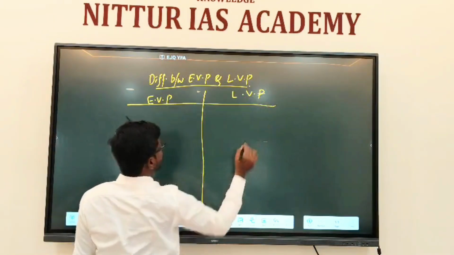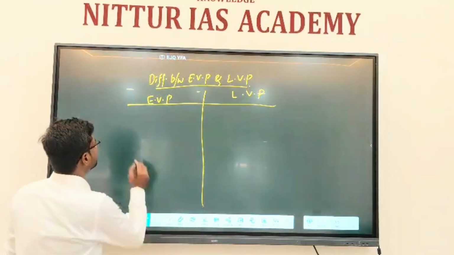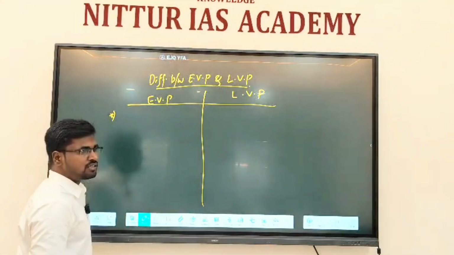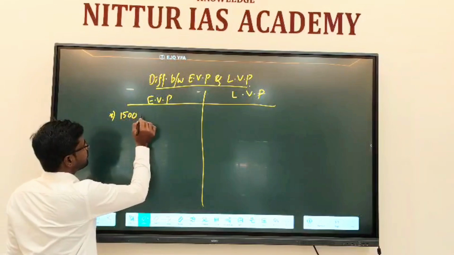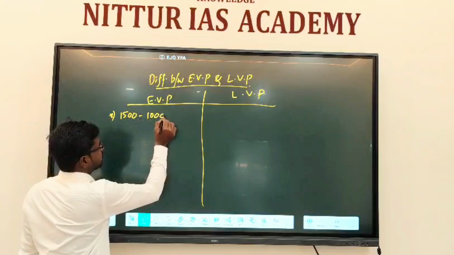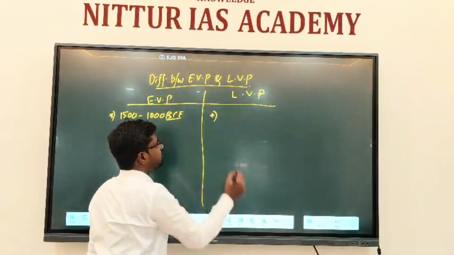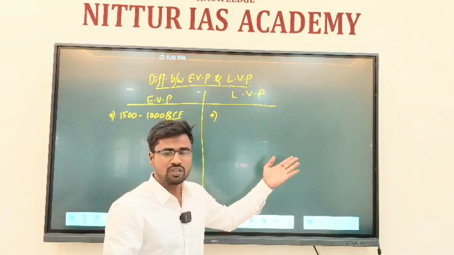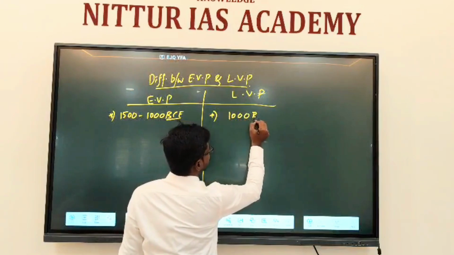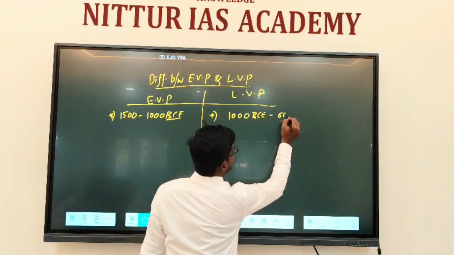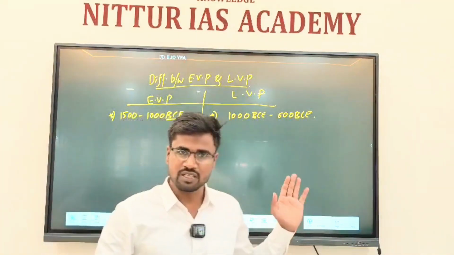Now let us understand the time period. The time period is very important for us to understand. The time period of this discussion is 1500 BCE to 1000 BCE, that is before Common Era. Now in the later Vedic period, it has moved on to the next period, 1000 BCE to 600 BCE, that is before Common Era.